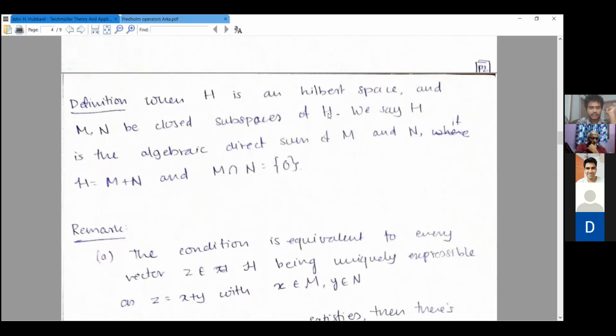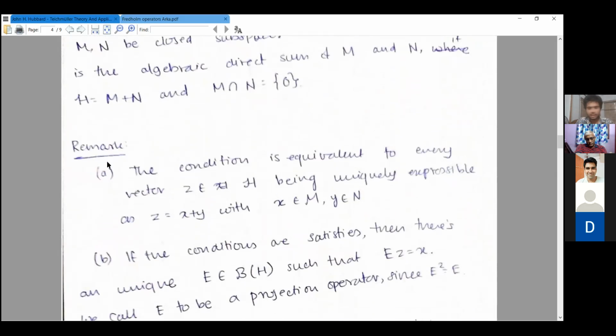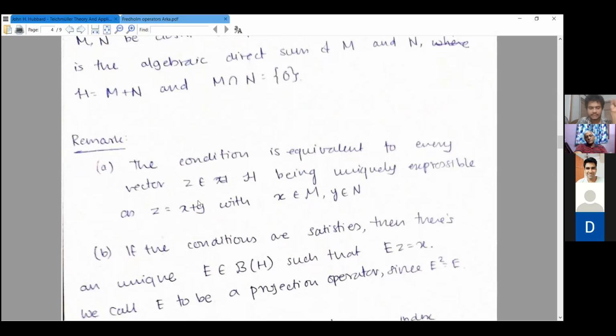So first we say that H is the algebraic sum of M and N, where H is equal to M plus N and M intersect N is trivial. So it's the same as the direct sum, except that you don't require these to be orthogonal, but just some disjoint closed subspaces. So the remark is that this is equivalent to saying that we can write z is equal to x plus y, where x is in M and y is in N.